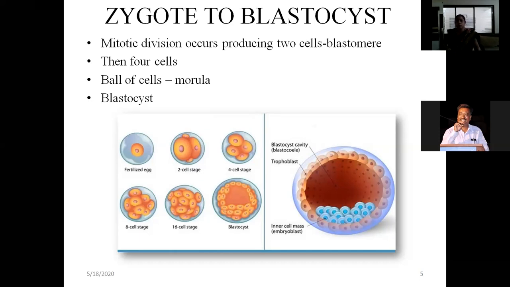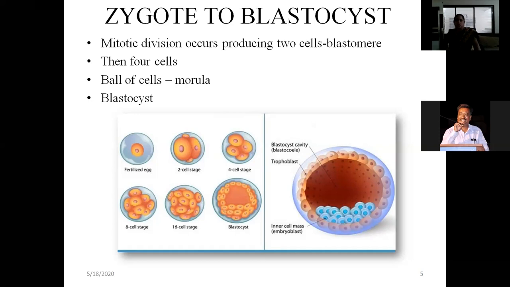Now, how are they moved? What is required for the movement of this fertilized egg towards the uterine cavity? That is the peristaltic or muscular movement of the fallopian tubes, and the cilia present in the fallopian tubes. These are the two things required for the transport of the fertilized ovum inside the uterus. Then the second cell division occurs in the subsequent 12 to 24 hours, to the 4 cell stage.